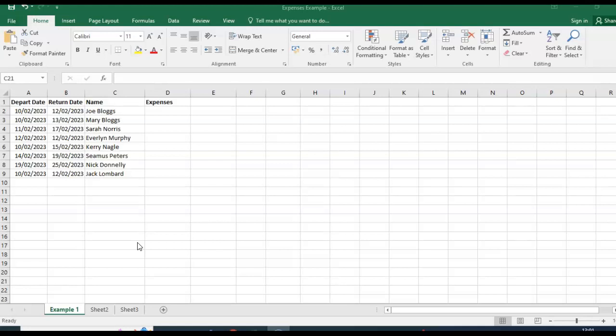If the return date is equal to the depart date, then there are no overnight expenses. If the return date is greater than the depart date, then the overnight expenses are paid at €27 per night.